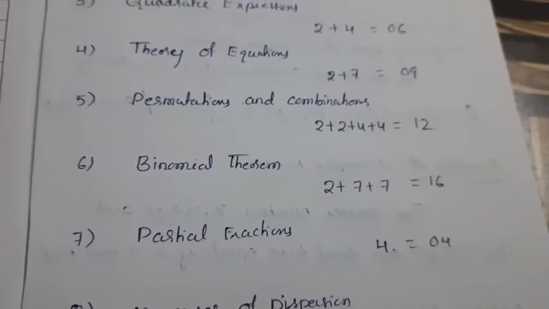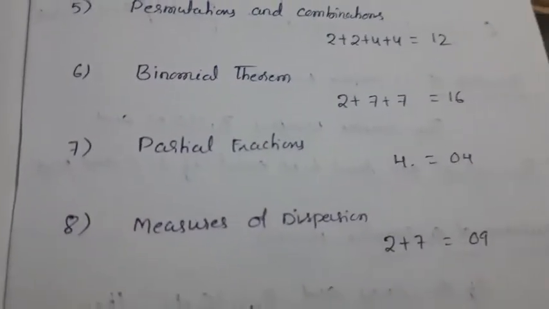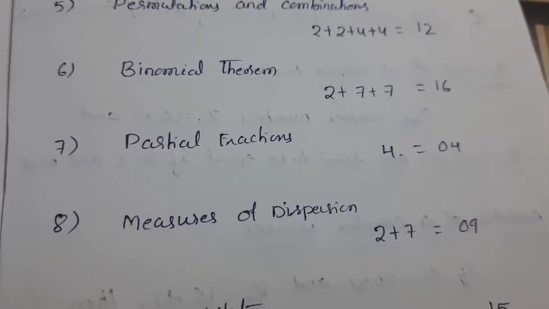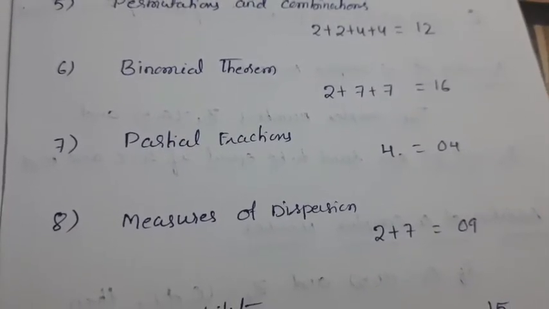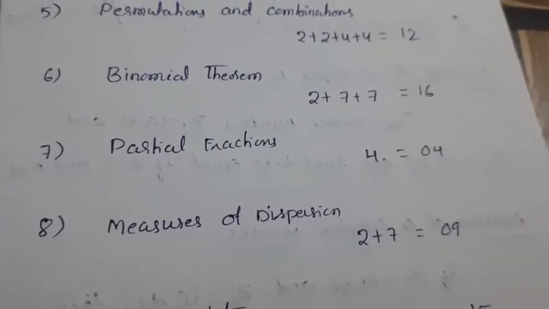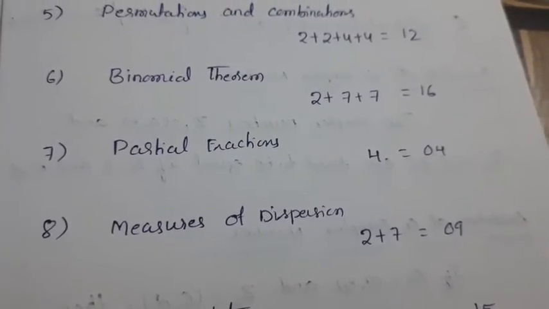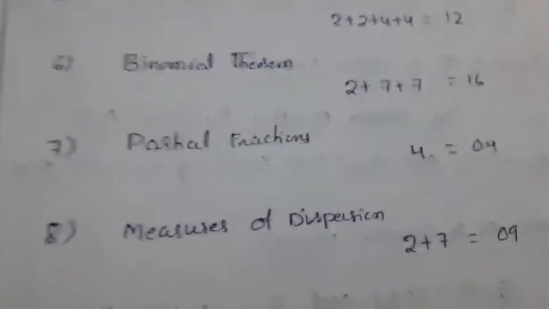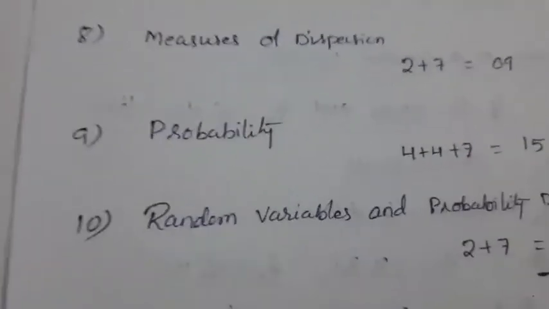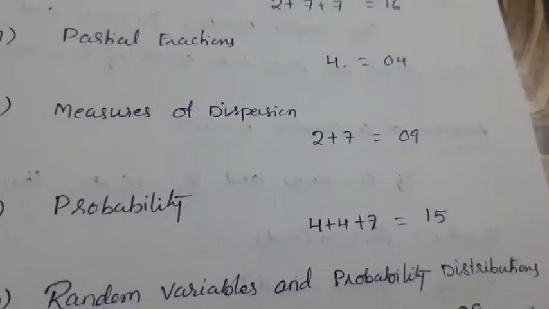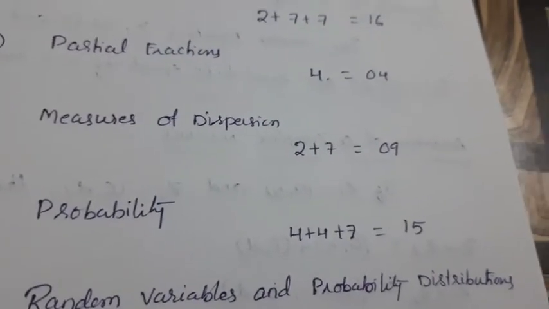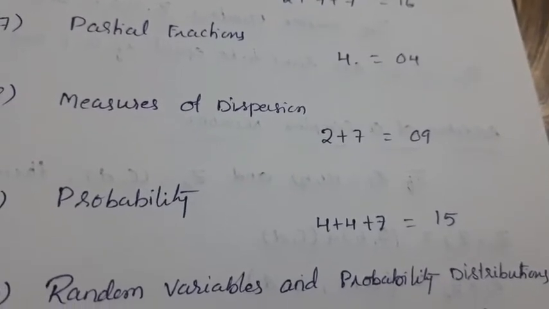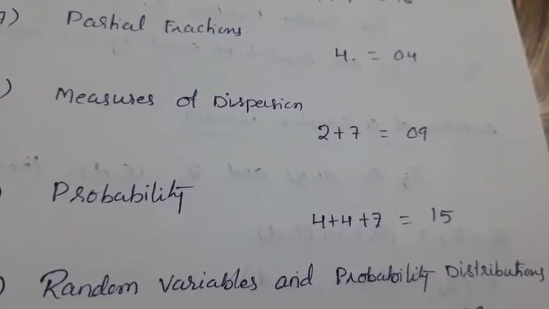Next, 8th chapter, measures of dispersion. From this chapter, we get a very short answer and a long answer. That means 2 plus 7, total 9 marks. From the 9th chapter, that is probability, we get 2 short answers and 1 long answer, that is 4 plus 4 plus 7, total 15 marks.